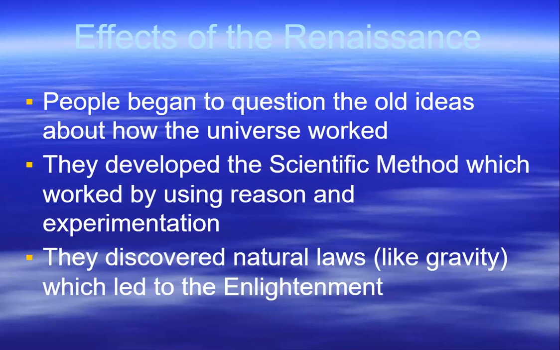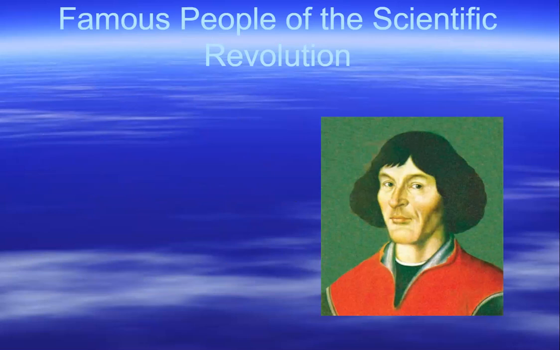So, of course, through scientific experiments, they recognized that things like gravity are governed by the laws of nature. They are immutable. And so they began to wonder if the way humans interacted with each other were also governed by scientific laws. Famous people of the revolution.